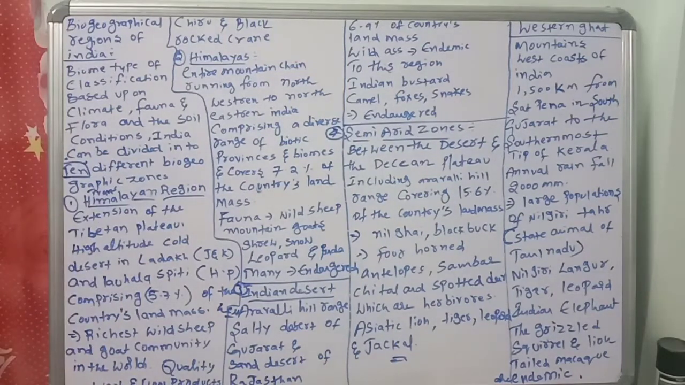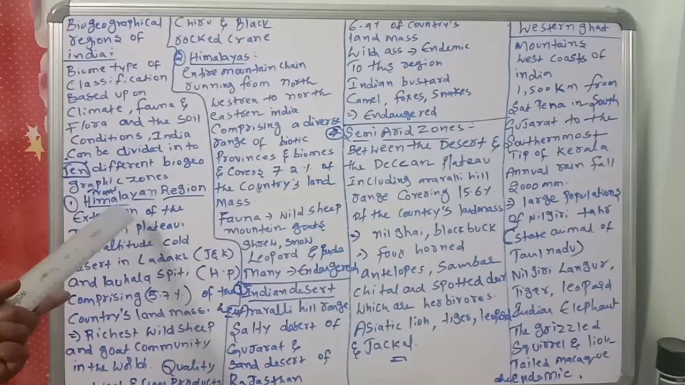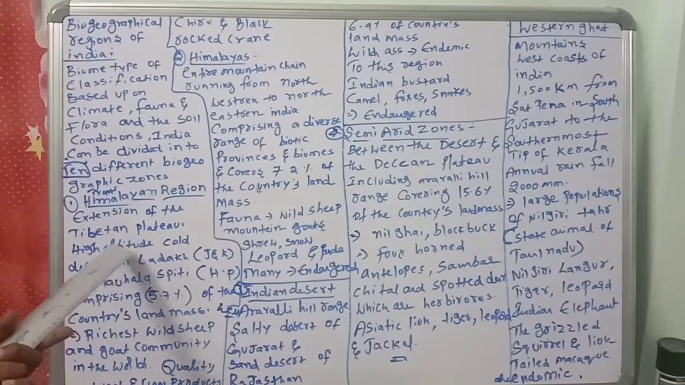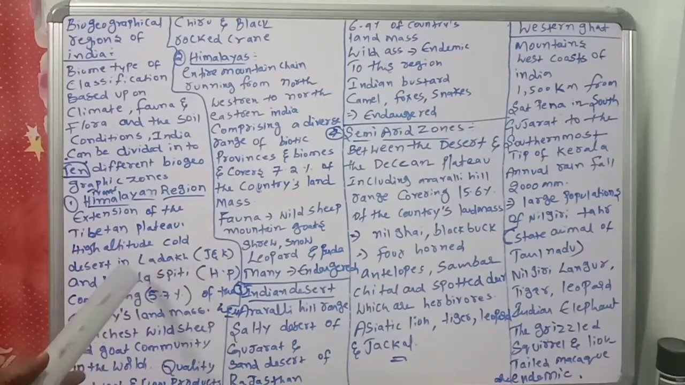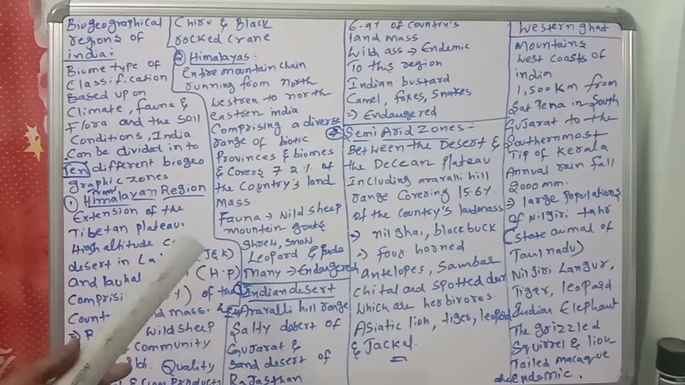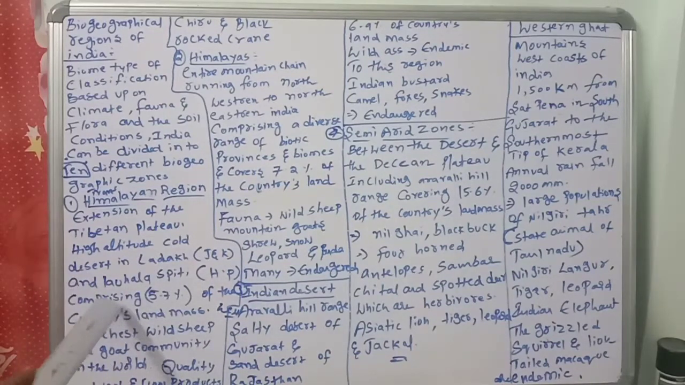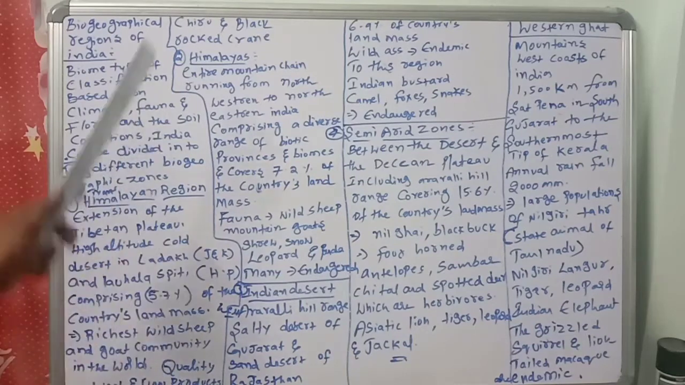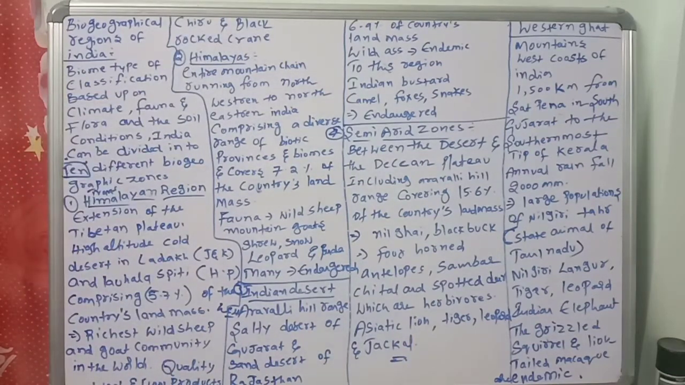Trans-Himalayan region. It extends from where? Tibetan Plateau, high altitude, cold desert in Ladakh, and Lahaul and Spiti in Himachal Pradesh, comprising how much? 5.7% of the country's landmass. Richest wild sheep and goat community in the world. Quality wool and wool products we will get, and the Chiru, black-necked crane we will get from the Trans-Himalayan region.